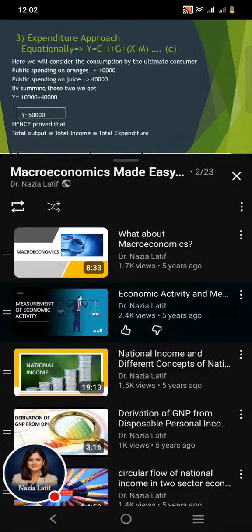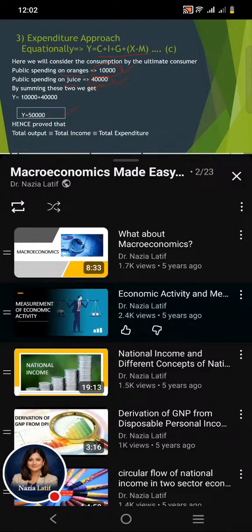Next, we can employ the expenditure approach. Equationally, the approach can be written as national income is equal to C plus I plus G plus X minus M. Here we will add up the consumption by the ultimate user. So public spending on oranges is 10,000 and the public spending on juice is 40,000. So by adding this 10,000 and 40,000, we get the national income of 50,000.